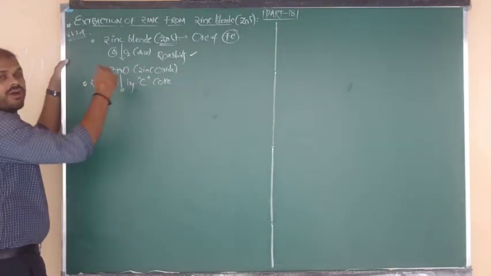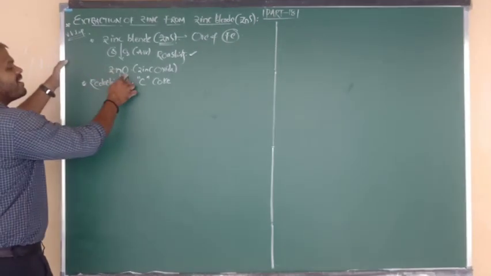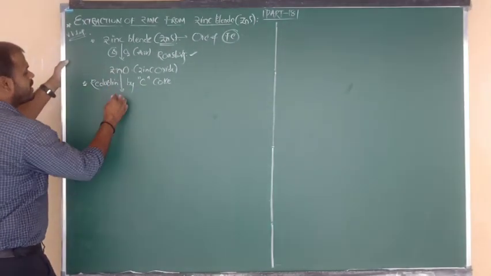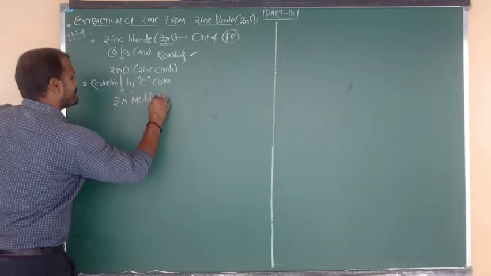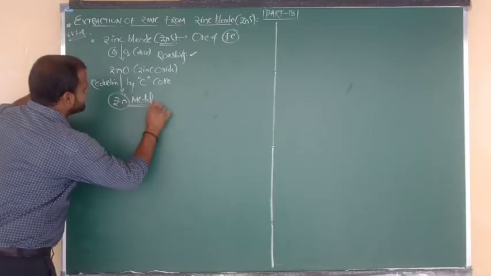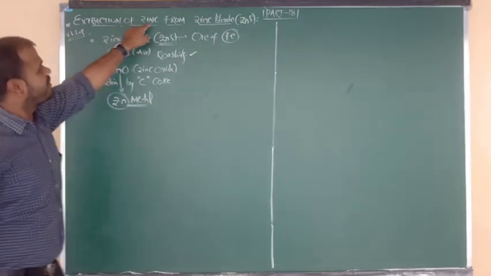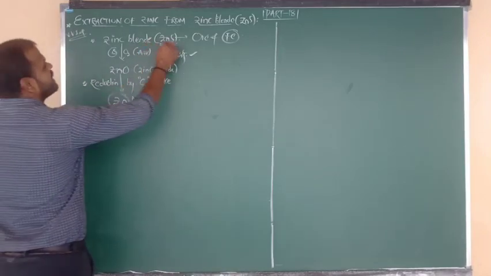Metal oxides upon reduction by coke change into the metal, means zinc oxide on reduction by carbon changes into zinc metal. Bas. So what is the story? Extraction of zinc metal from the zinc blende ore.